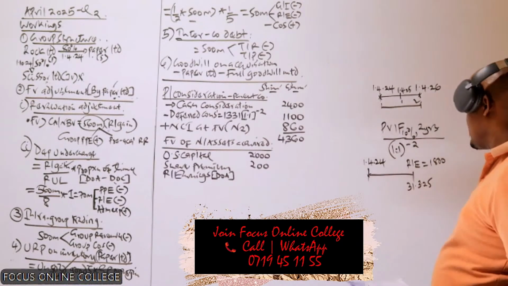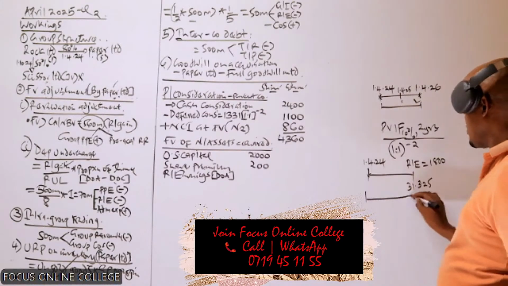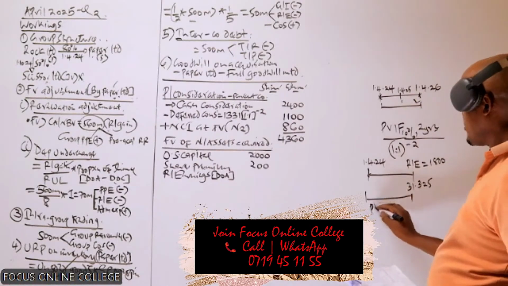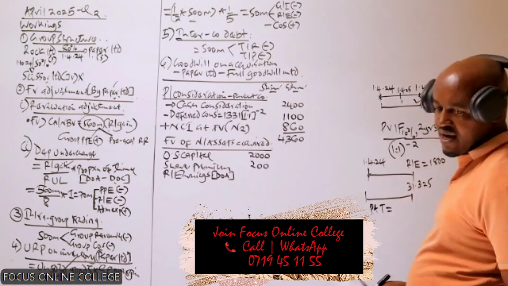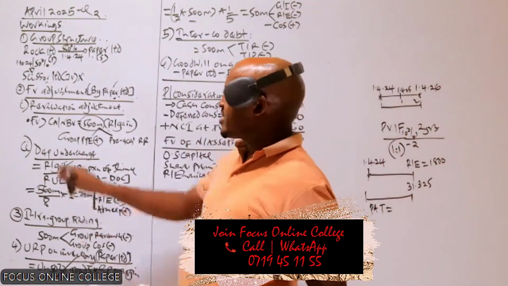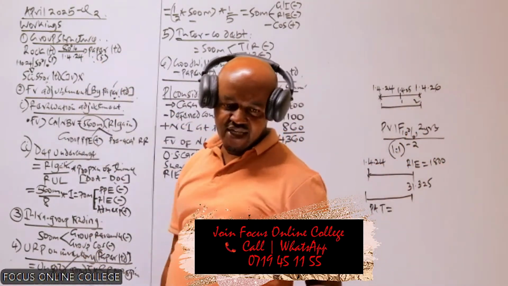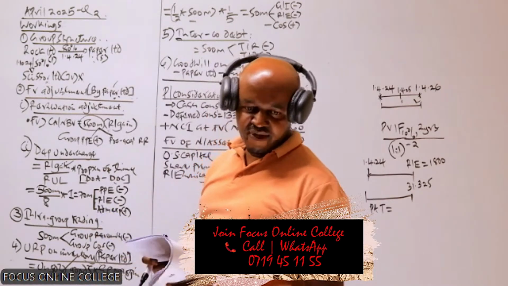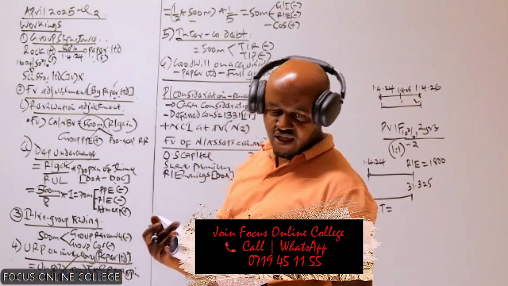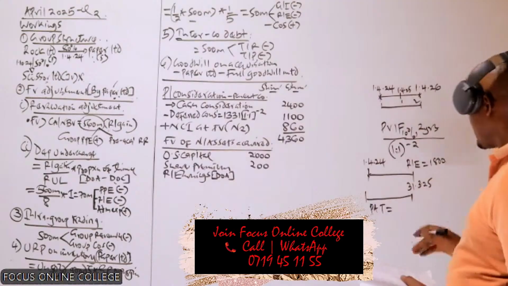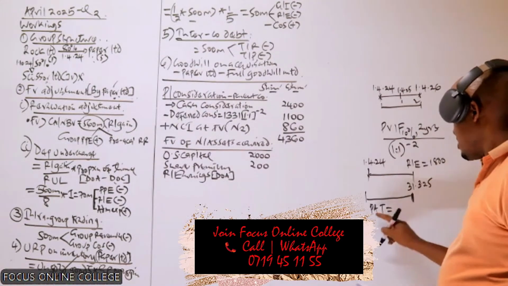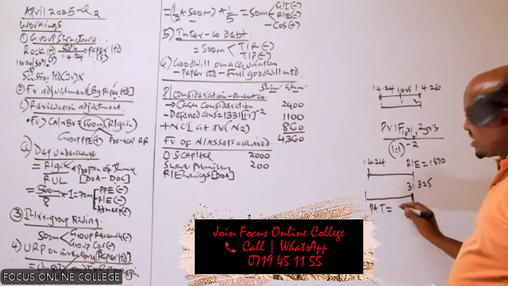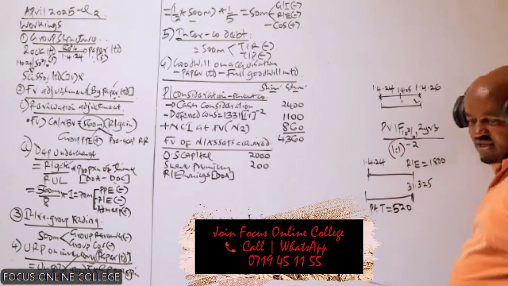How do we get that? Very simple. We know the retained earnings of this company for the current year. In other terms, what is the profit after tax of Paper during the current year? You get that from the income statement. Can we go to the income statement of Paper? You tell me how much was its profit after tax for the current year. Can you see that amount? It is 520.